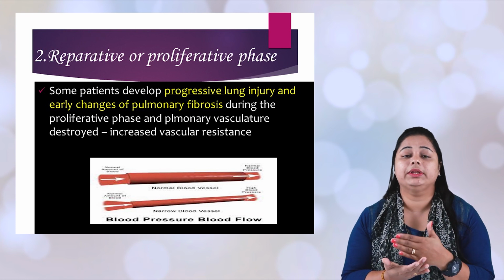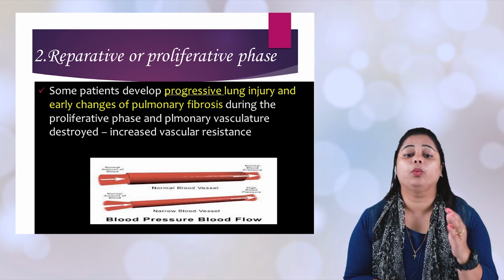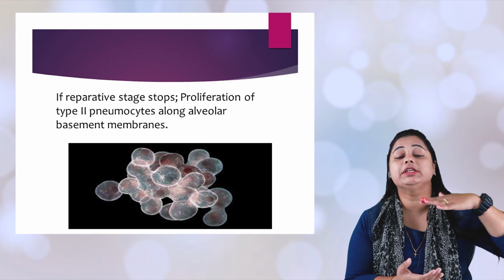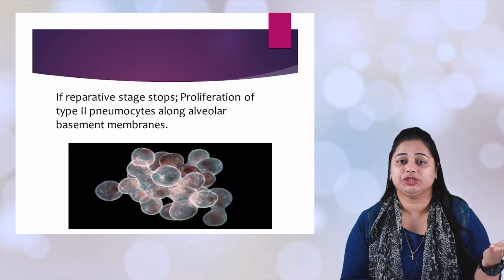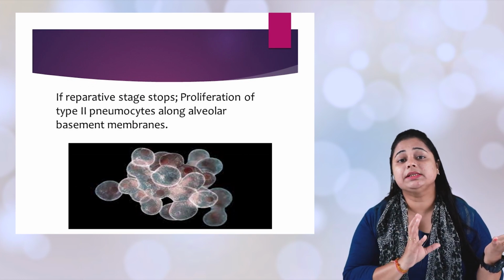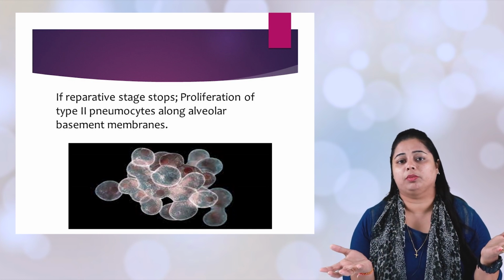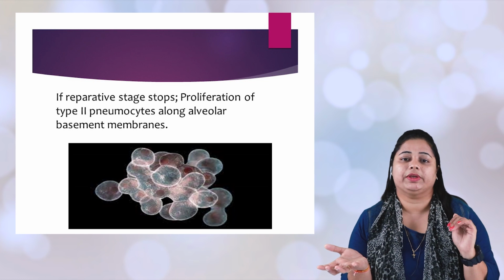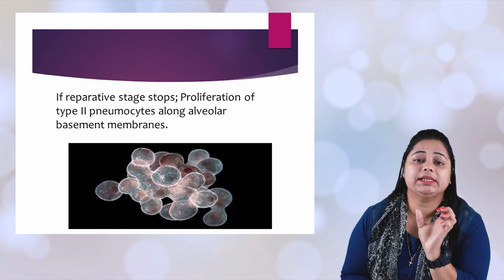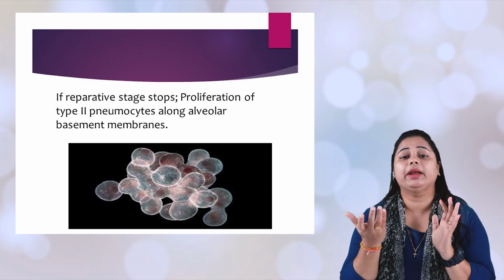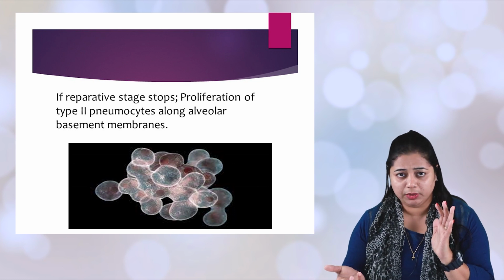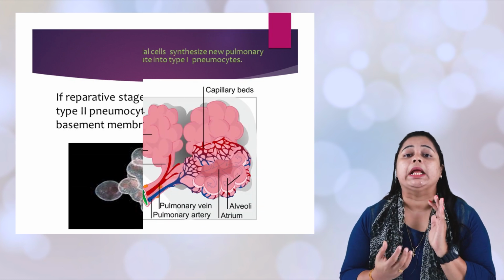If this reparative stage stops and does not go into the worsened condition, there is a chance that the patient will return to a normal situation in this phase. That's why it is called reparative. The patient is repairing himself to come back to the normal position. How?